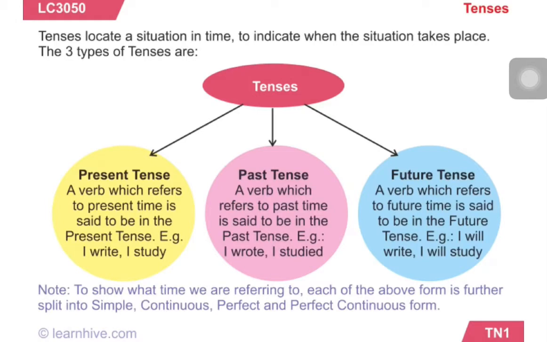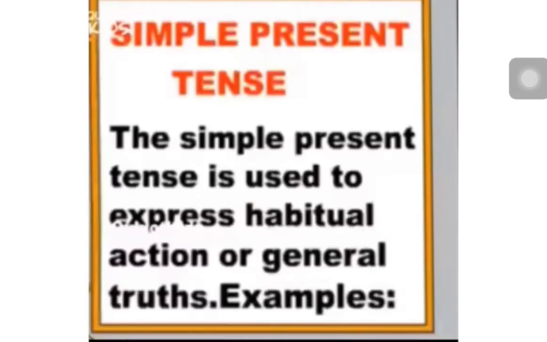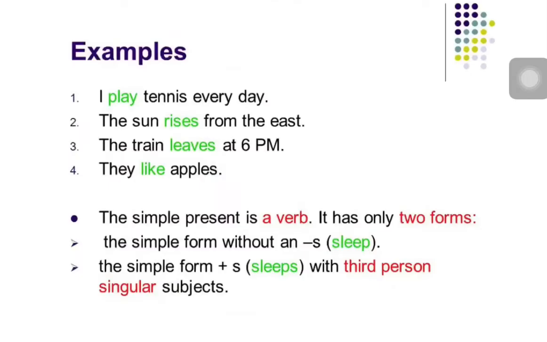Simple present tense. Simple present tense is used to express habitual action and general truths. For example, I play tennis every day. The sun rises from the east. The train leaves at 6 pm. They like apples.